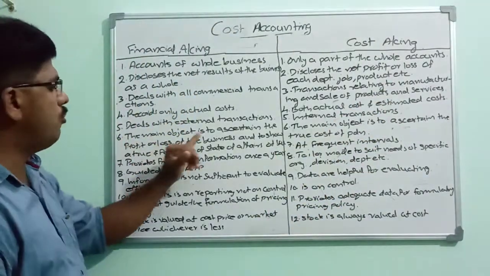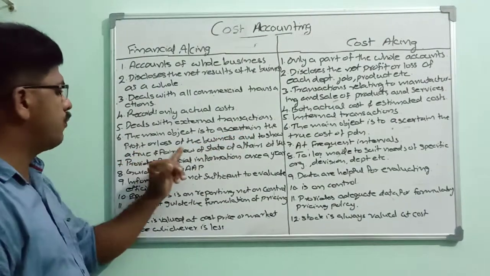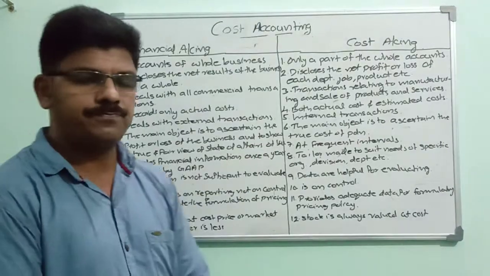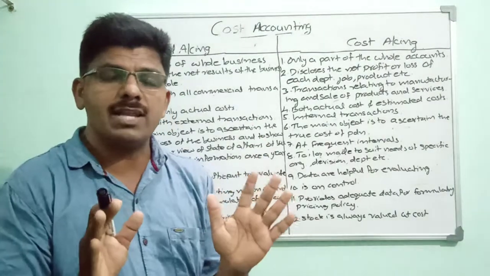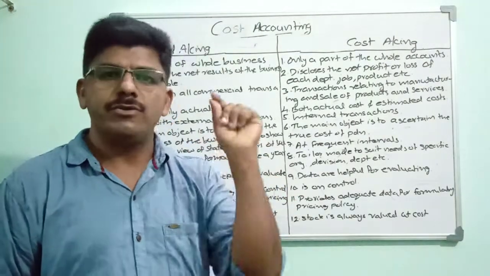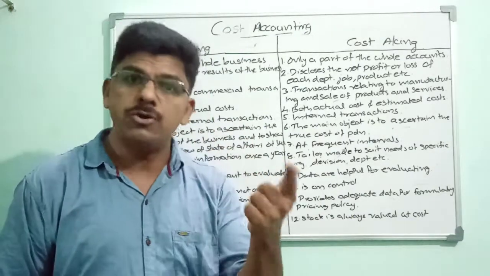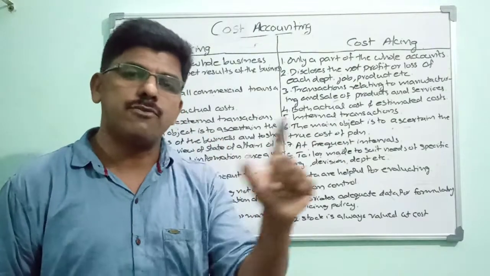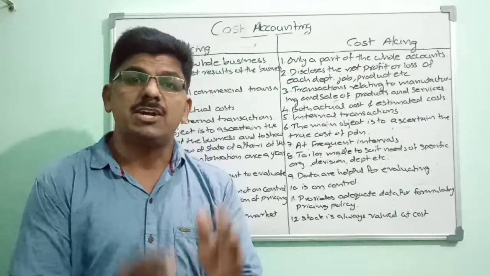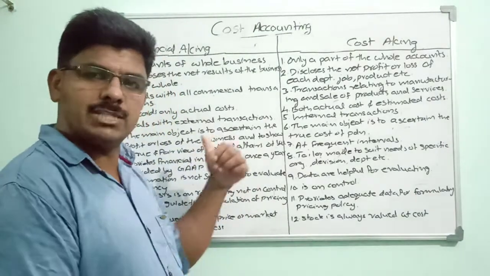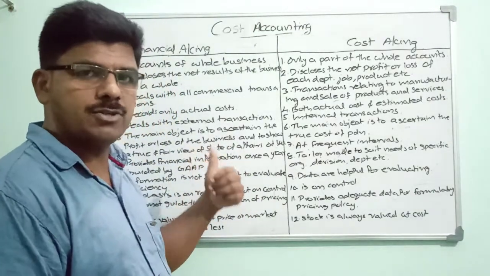Next, the main objective is to ascertain the profit or loss of the business and to show a true and fair view of the state of affairs. The main objective of financial accounting is to know the net result of the business concern, profit or loss, and also to show a true and fair view of the state of affairs. That means a true and fair view of the financial position of the enterprise. And this is possible by preparing the trading and profit and loss account and balance sheet.